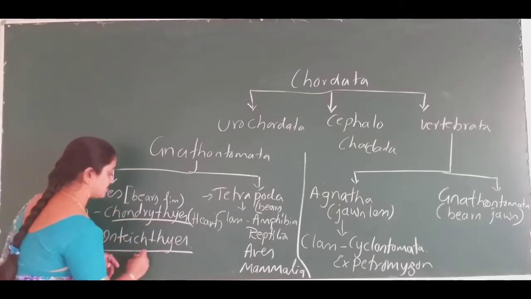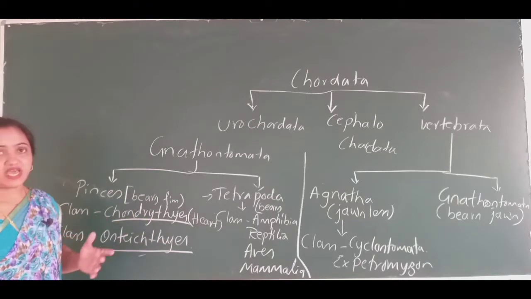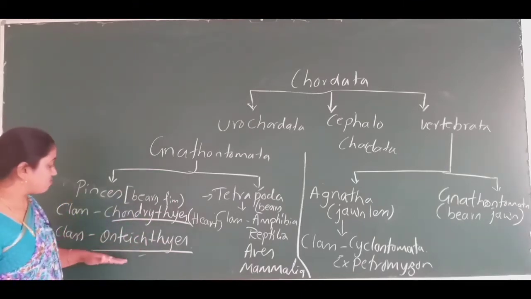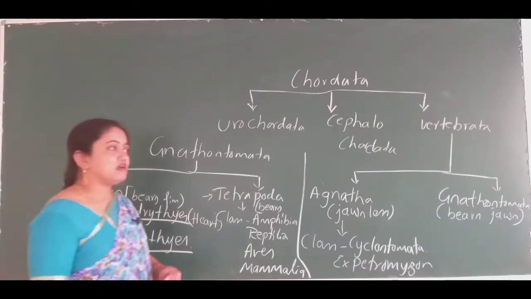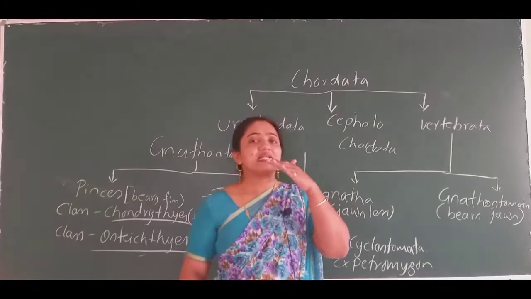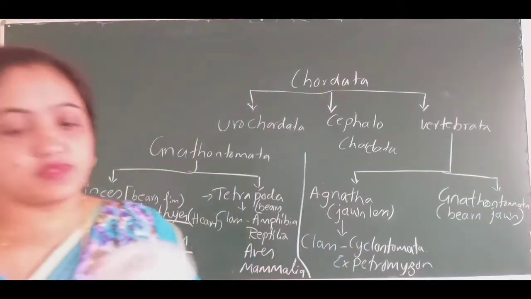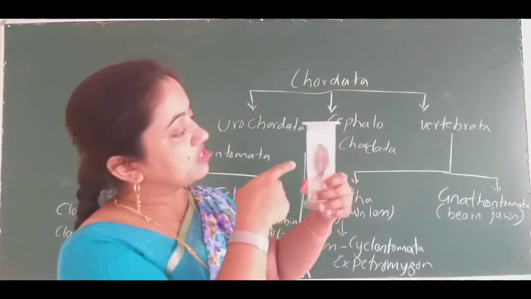If we start describing the Osteichthyes, as I told you, the habitat is marine and freshwater bodies. They are found in marine water bodies and freshwater bodies, and the mouth is mostly at the terminal position. I have one fish here. See, the species is Labeo rohita.